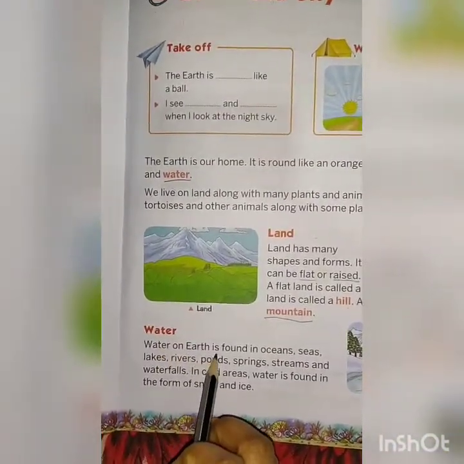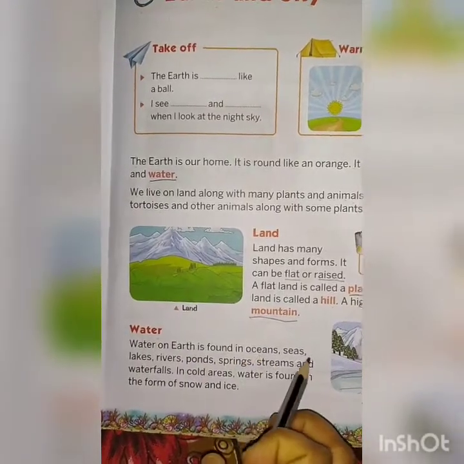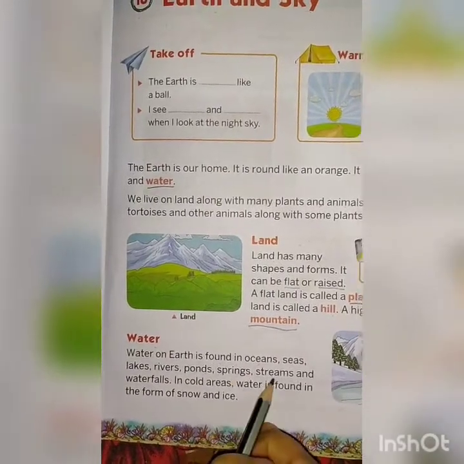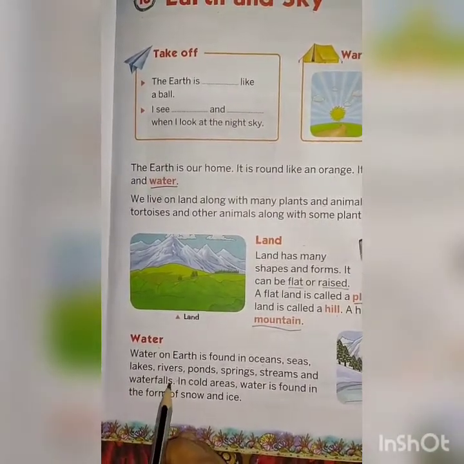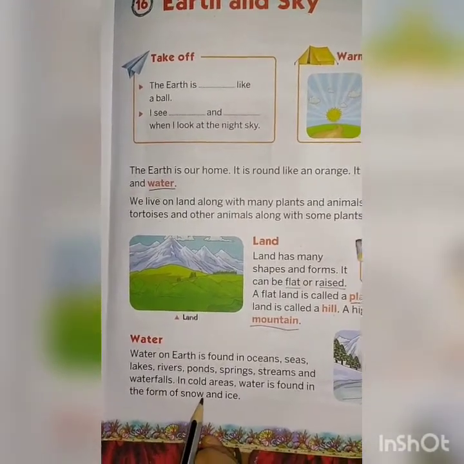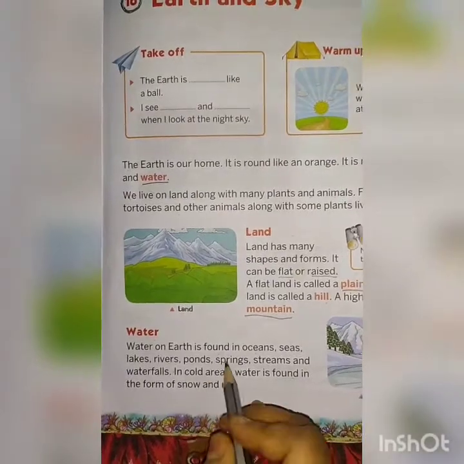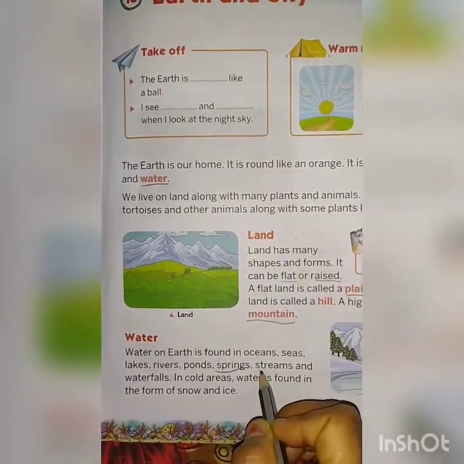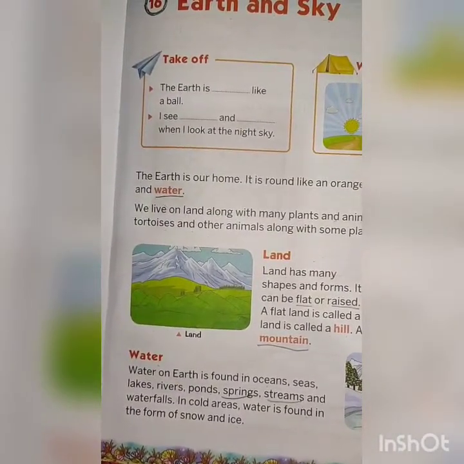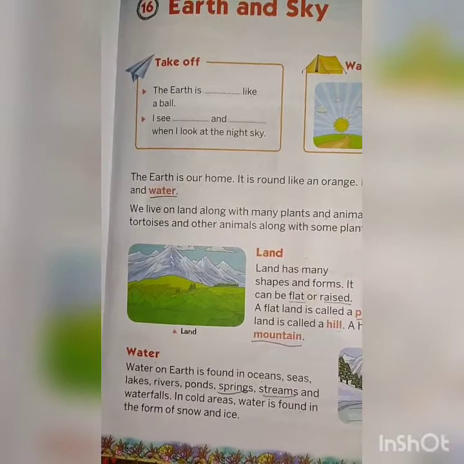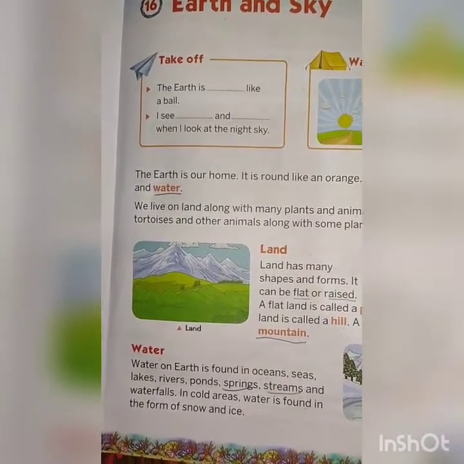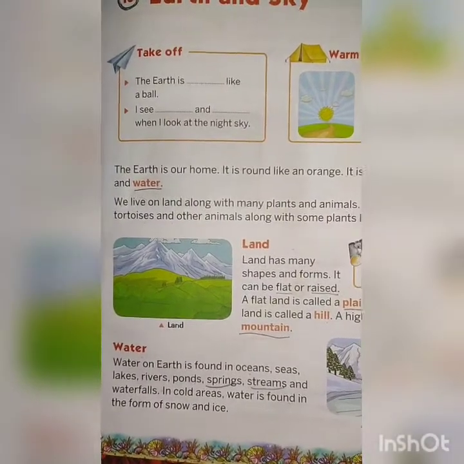Water on earth is found in oceans, seas, lakes, rivers, ponds, springs, streams, and waterfalls. In cold areas, water is found in the form of snow and ice. Children, underline springs, streams. Done. So children, on earth water can be found in oceans, seas, lakes, rivers, ponds, springs, streams, and waterfalls. These are the sources of water.